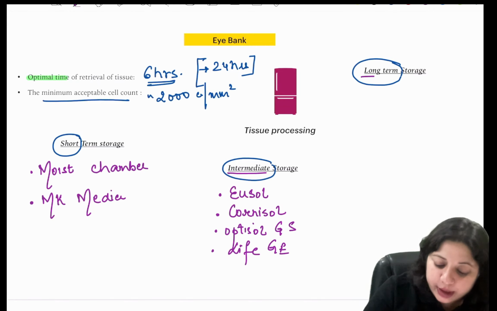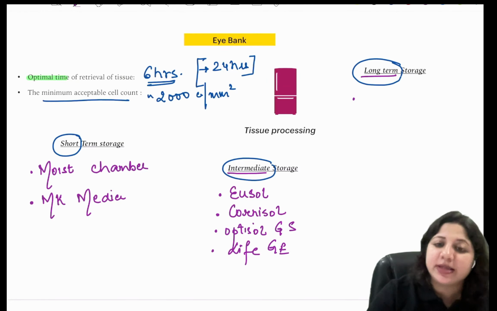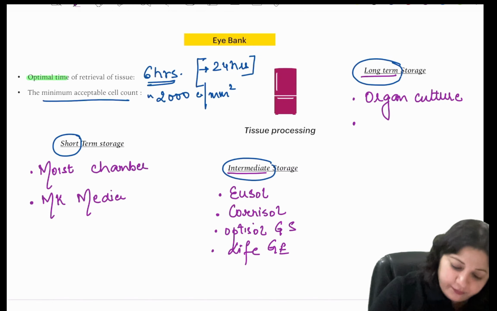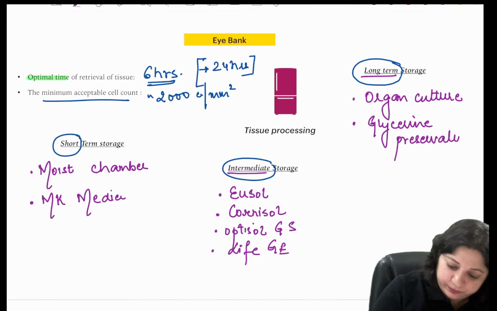And what are the long-term storage? In long-term storage, we have organ culture, we have glycerine preservation, and we have cryopreservation.